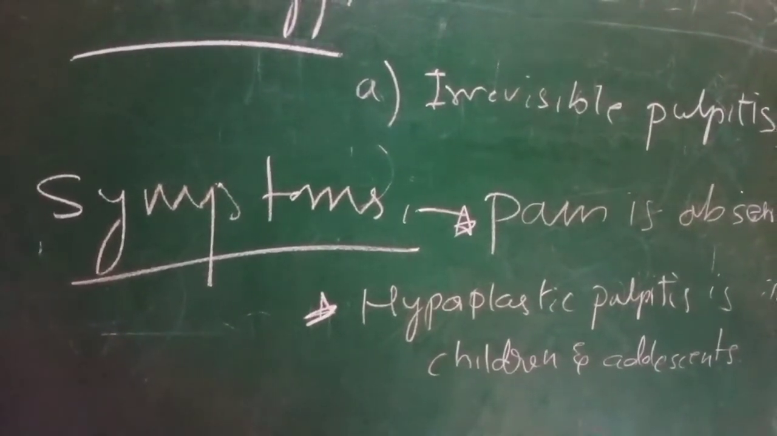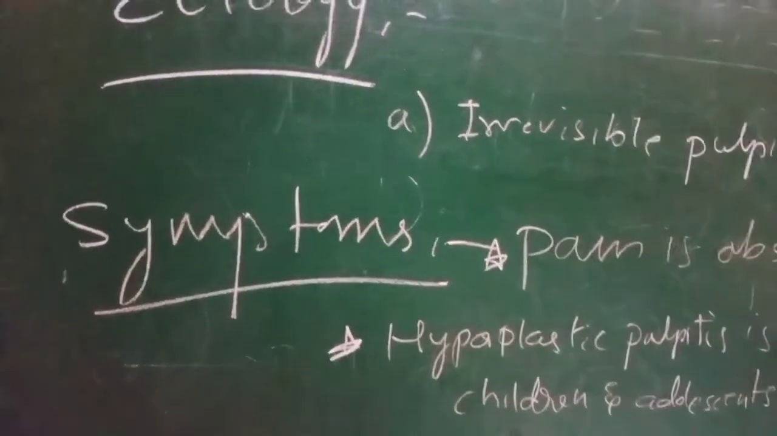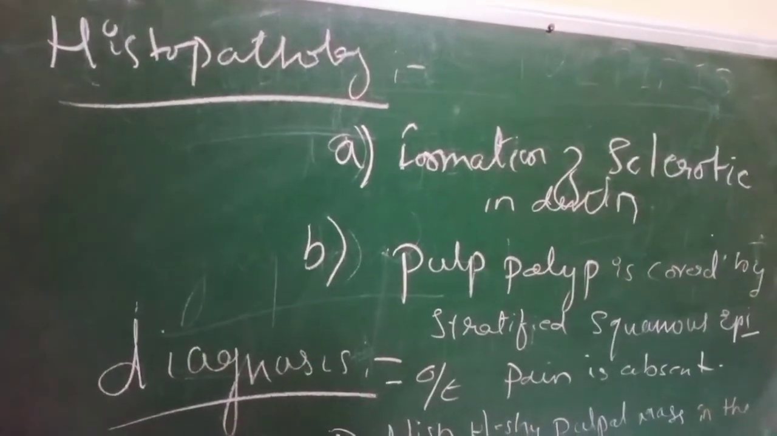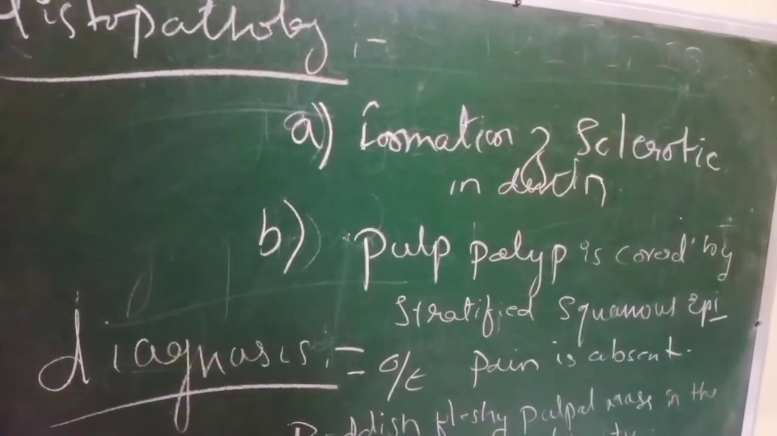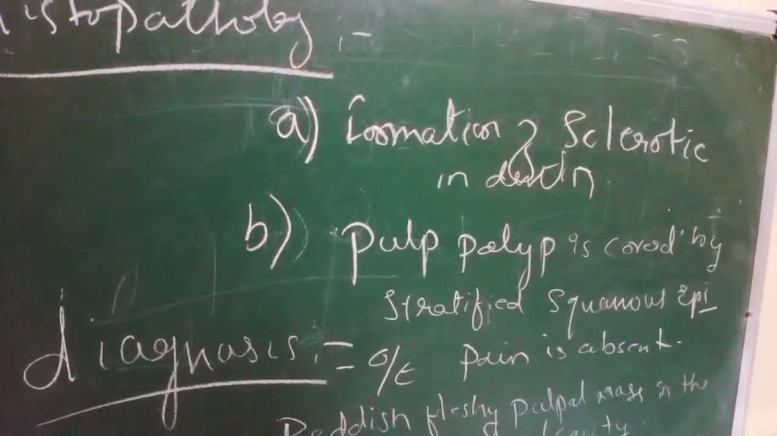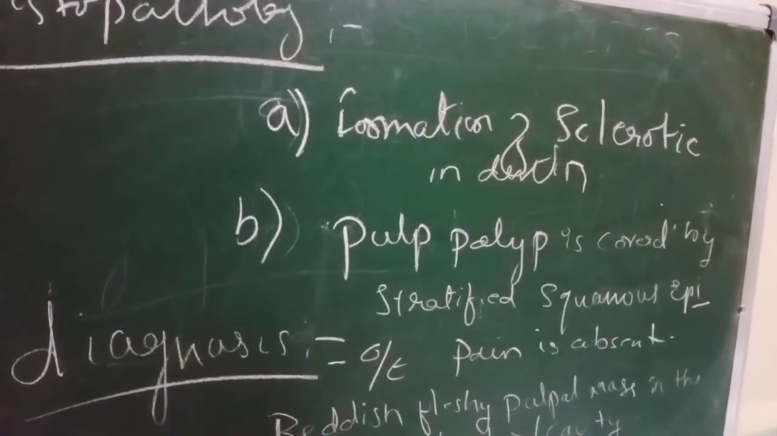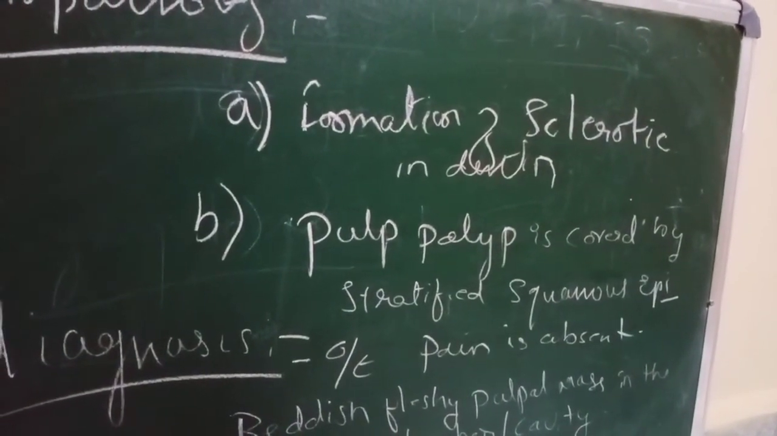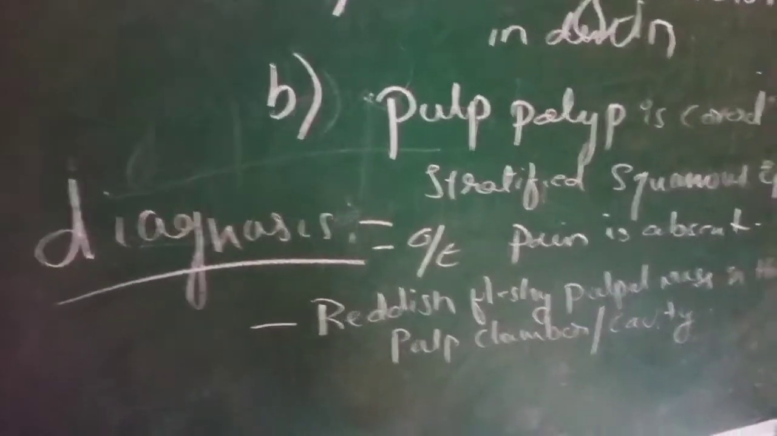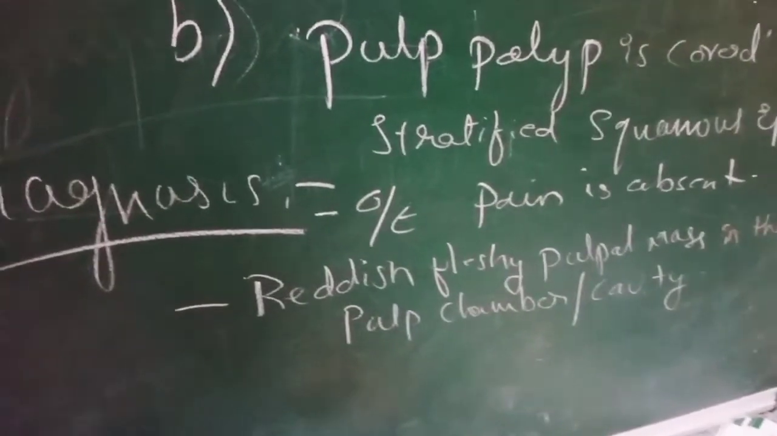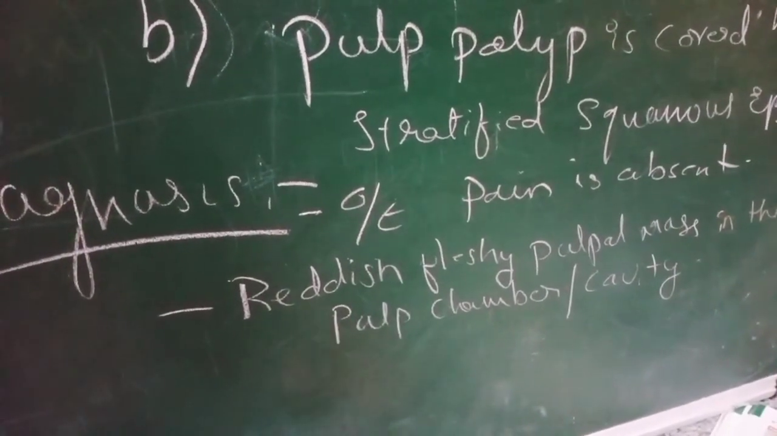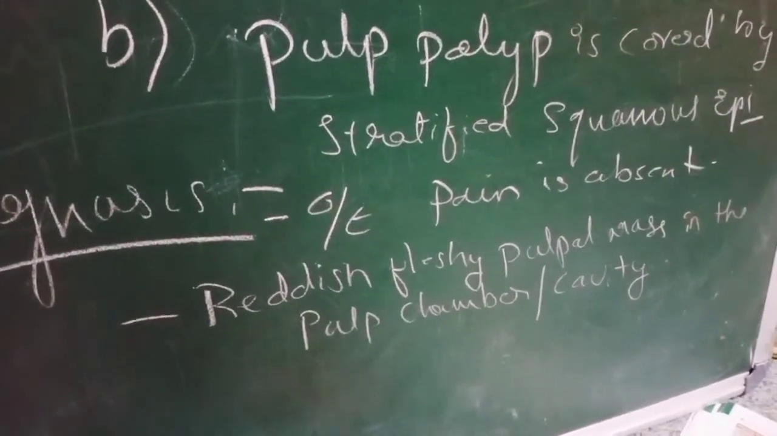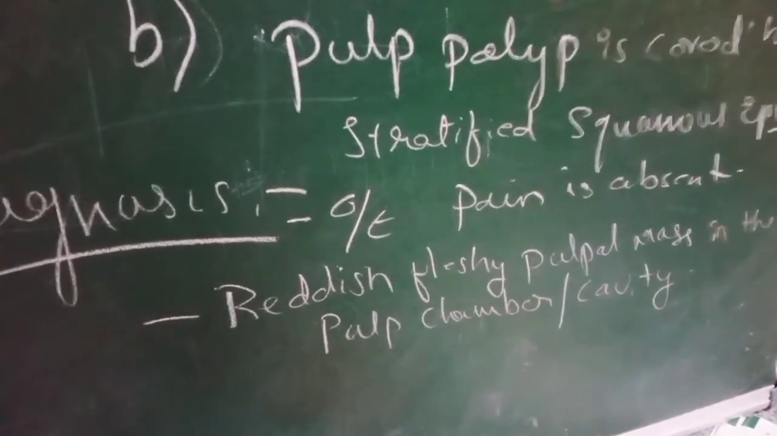Okay, now we'll study the histopathology and the diagnosis of chronic pulpitis. Histopathology of chronic pulpitis is formation of sclerotic dentin. The pulp polyp is also covered by stratified squamous epithelium, that is derived from the gingiva. Diagnosis is on oral examination: the patient's pain is absent, and we can see a reddish fleshy pulpal mass in the cavity.